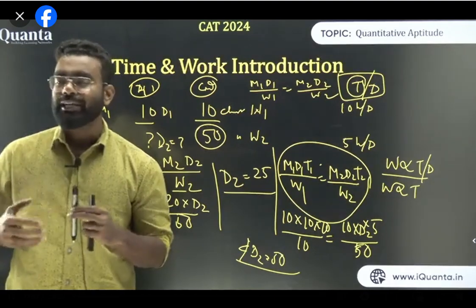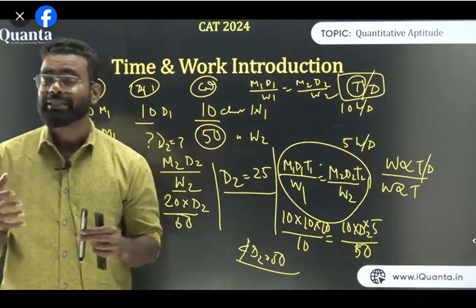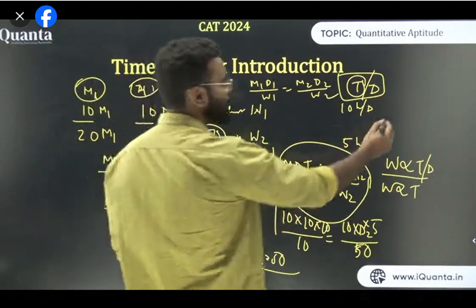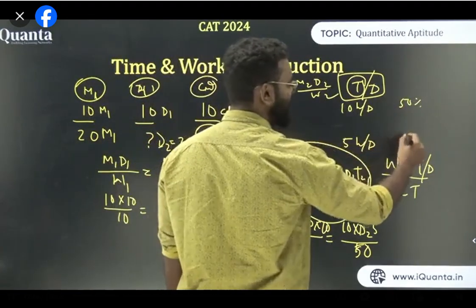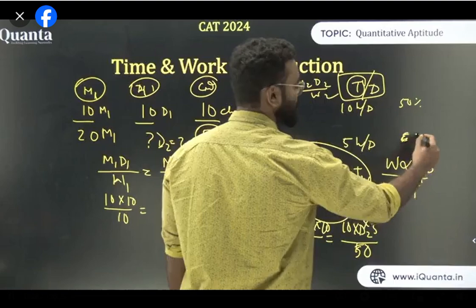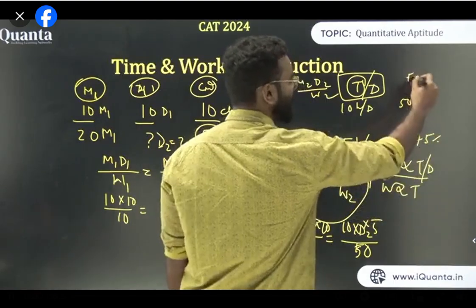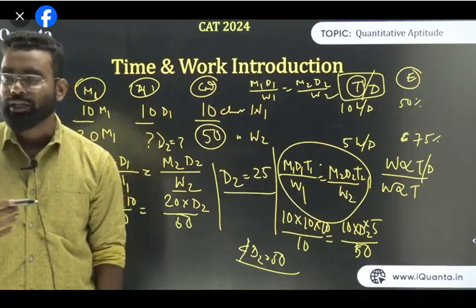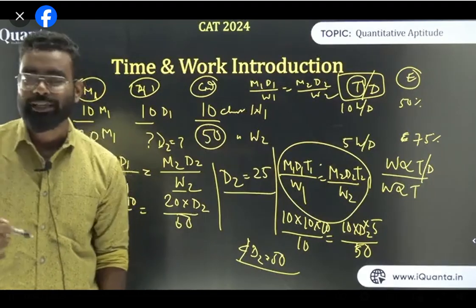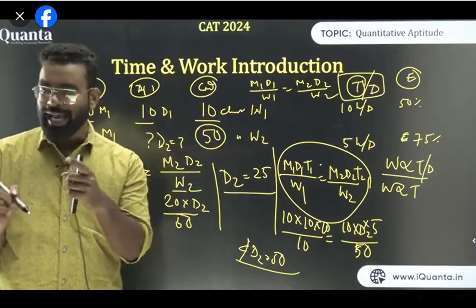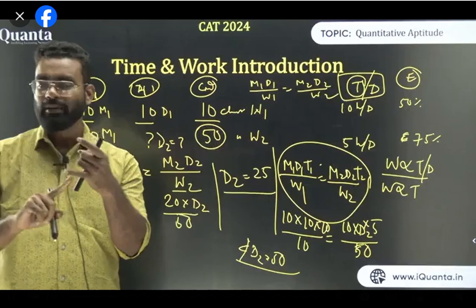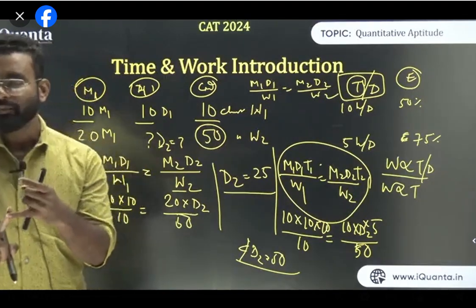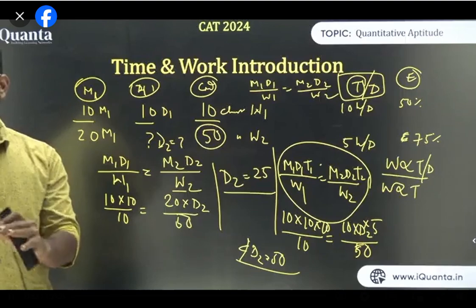So you understand how we are incorporating new variables. Sometimes we also incorporate a new variable known as efficiency. If in the first case the men have an efficiency of, let's say, 50%, and in the second case the men are 75% efficient, you can use efficiency in this question as well. You just need to understand how you can use all the variables together with the work. Work is fixed and work is directly proportional to everything, whether it is men, days, time, time per day, or efficiency. So am I clear? This is how we generally solve this type of question.